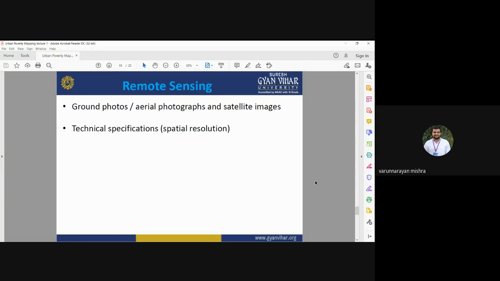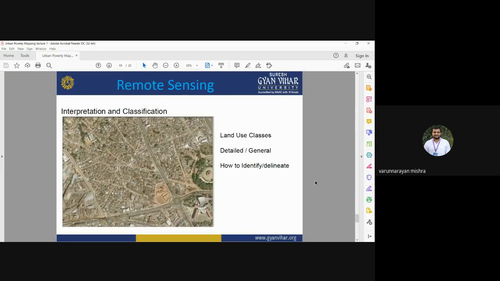Okay. You can see here, this is a high resolution satellite image that is providing detailed information about the urban area. You can apply different interpretation keys and techniques: shape, size, tone, texture, pattern, association, shadow, whatever may be applicable. You need to identify the suitable key, then you can apply that key to interpret different kinds of urban features in slum or non-slum areas.